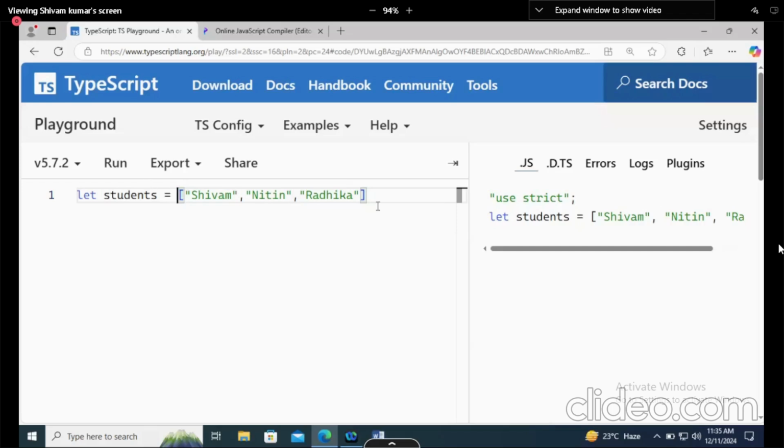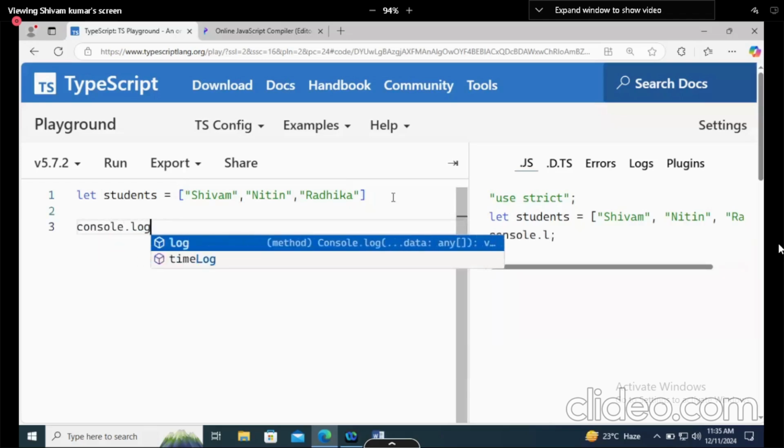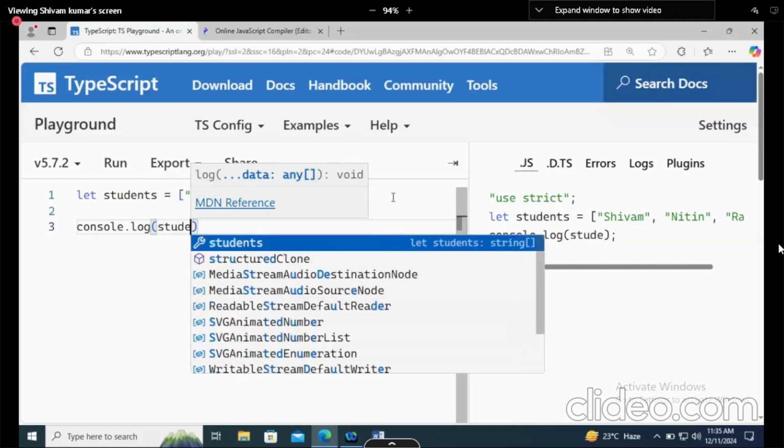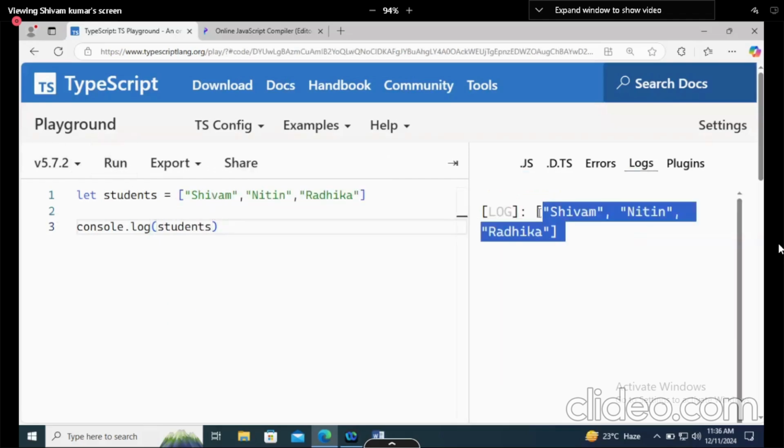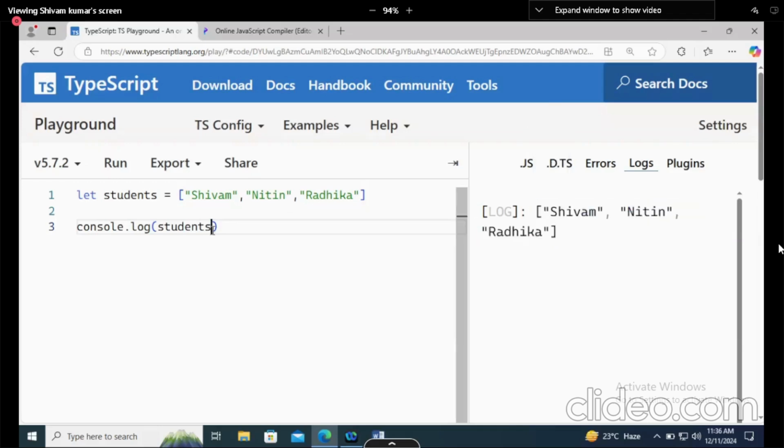But how will we print it? The working is similar. console.log(students). As you are printing all the students, it is supposed to print all of them, and it is printing all. But now the case is, if there are 3 students in a class and you are declaring them as let S1, S2 and S3, we can call them by S1, S2, S3.